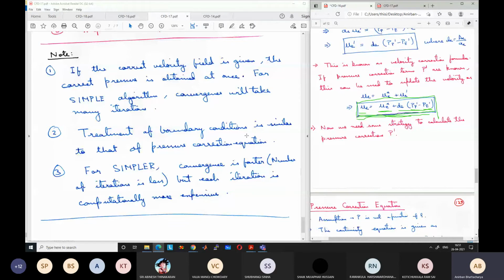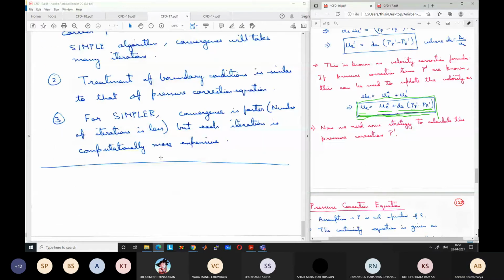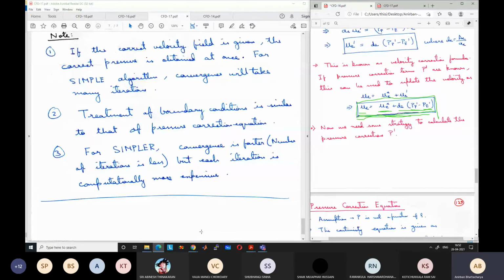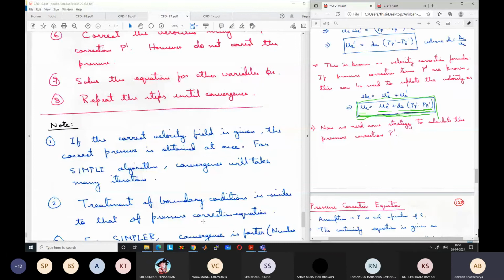So this is the part up to which we have our course syllabus, meaning course curriculum. And I wanted to give you some extra material. Any questions up to this point? Have you understood this or not understood at all? That's why you are not asking any questions. You go through it again.